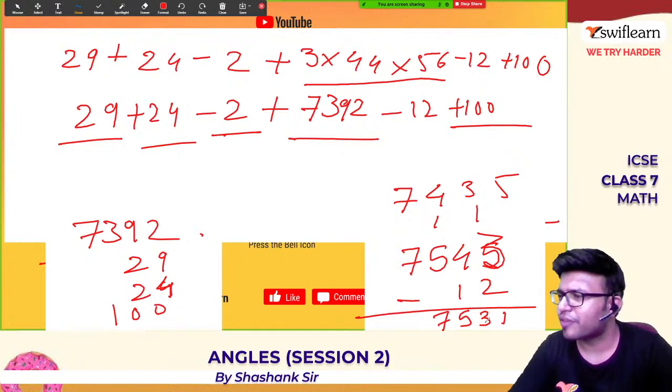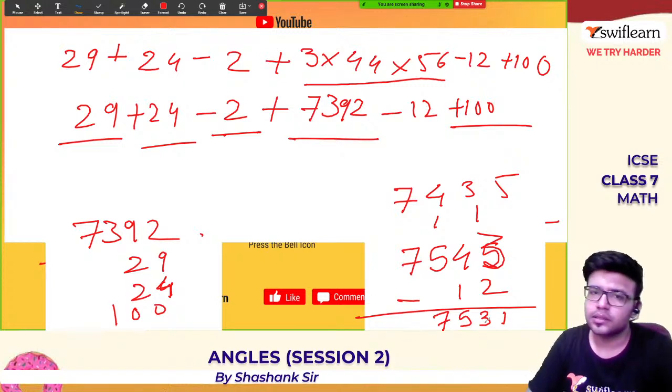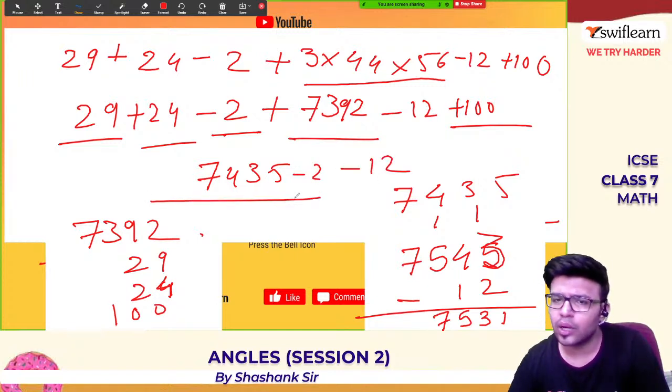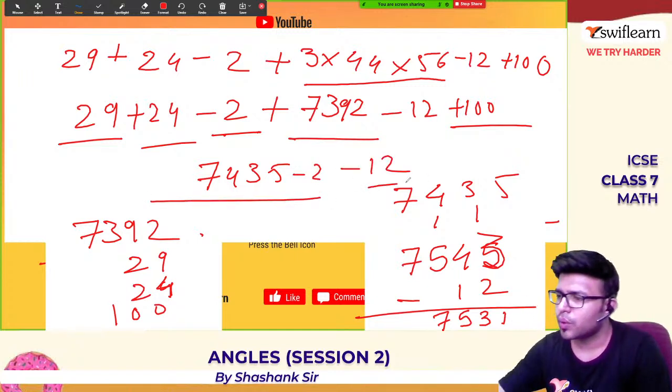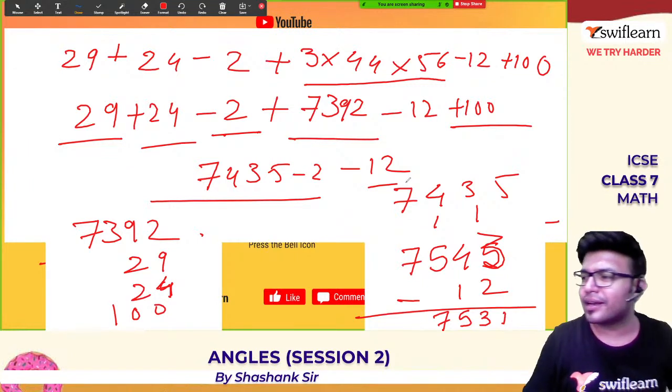Ishani, I hope I have solved this correct. And the last what I did is 7545 minus 2 minus 12. पहले ये करो, आंसर निकालो, फिर ये करो. Yes, pleasure is always mine. You guys are welcome to ask the doubts.